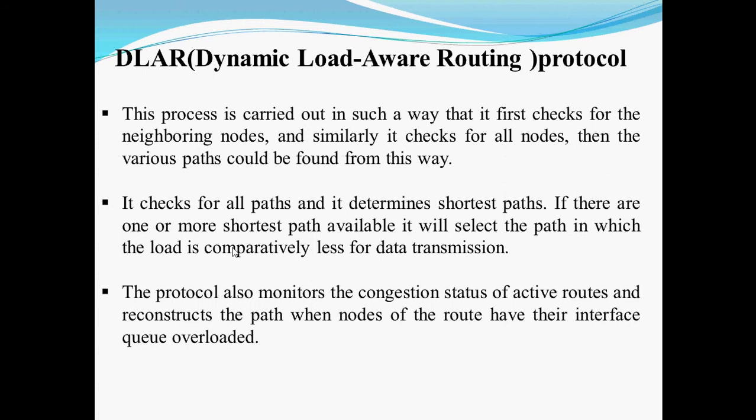The next protocol is DLAR, Dynamic Load Aware Routing. In this protocol, first it checks all the neighboring nodes and finds the available shortest paths in the network. If there are two or more shortest paths, then it will find the best load shortest path, and through that the data transmission is done. And it also monitors the congestion status.